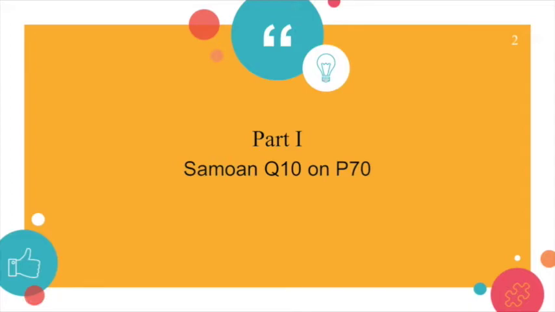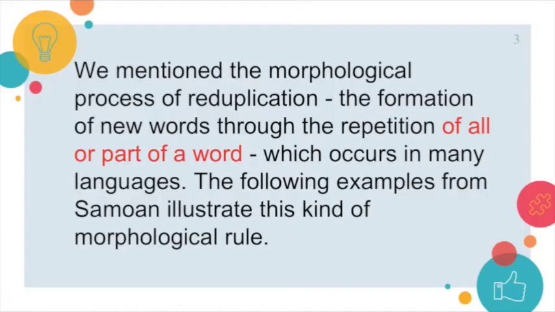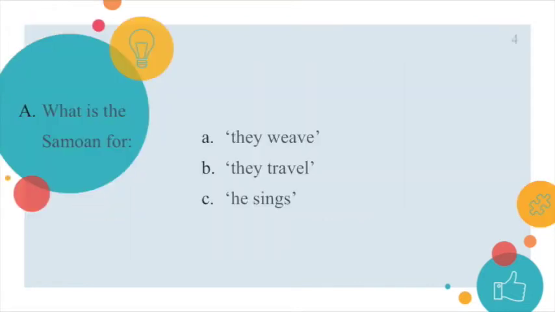Morphology Part 1. We mentioned the morphological process of reduplication, the formation of new words through the repetition of all or part of a word, which occurs in many languages. The following examples from Samoan illustrate this kind of morphological rule. Using the table from the following slide, let's decipher what they weave, they travel, and he sings is in Samoan.